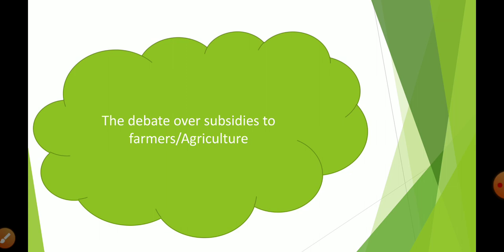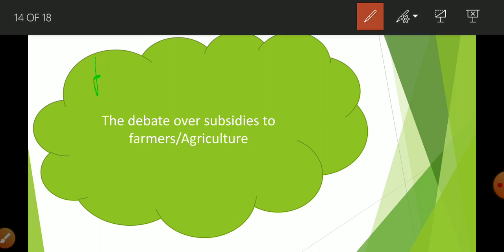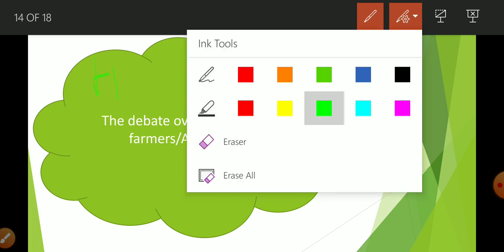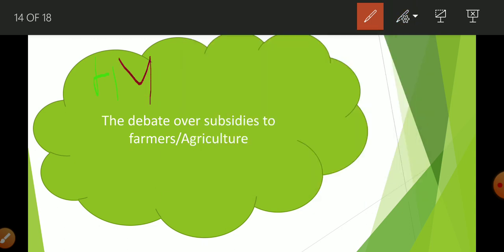Okay, now the last and next topic is the debate over subsidies to farmers and agriculture. I had told you that HYV seeds means a proper sequence of HYV seeds plus fertilizer plus insecticides plus pesticides plus water.